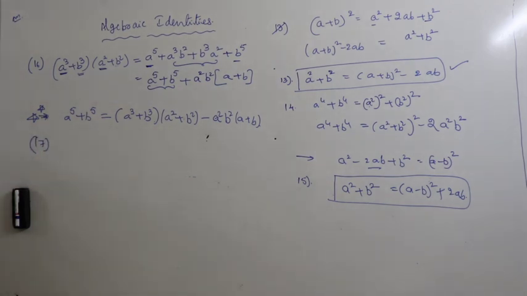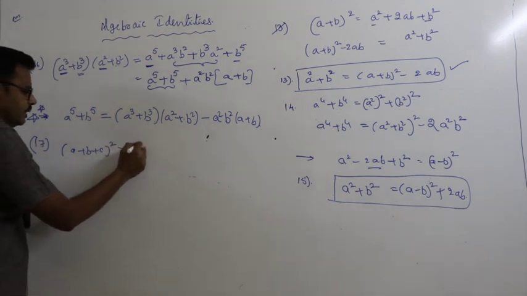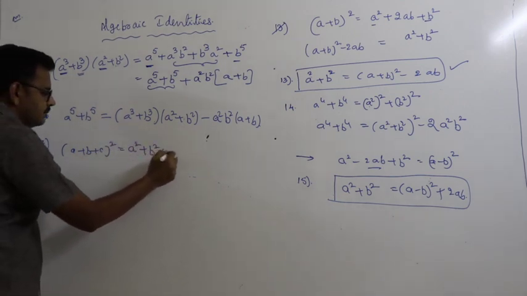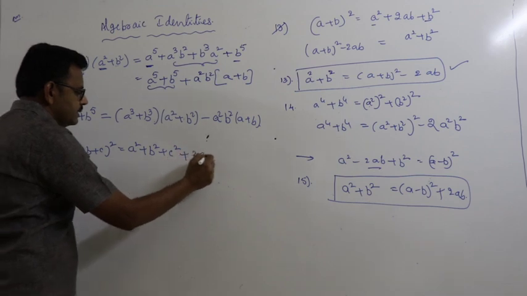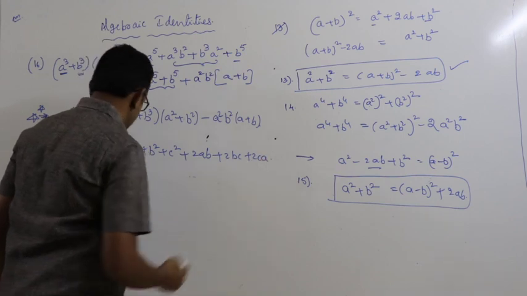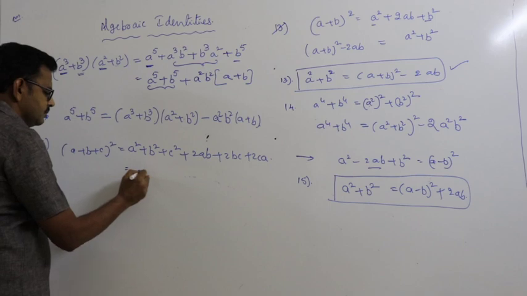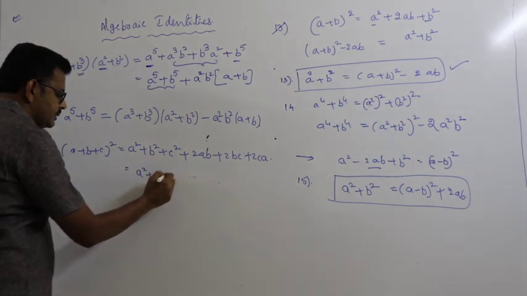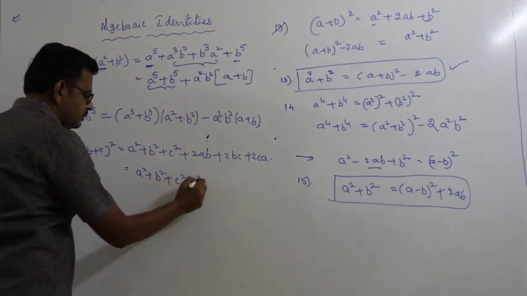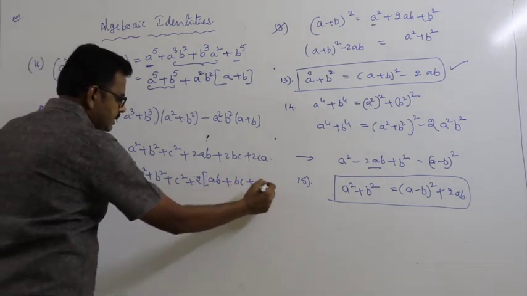Next point, this is (a plus b plus c) whole square is equal to a square plus b square plus c square plus 2ab plus 2bc plus 2ca. That is a square plus b square plus c square plus 2 times (ab plus bc plus ca).